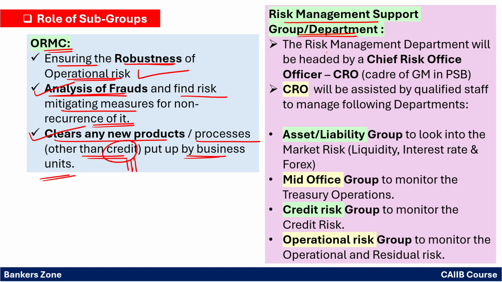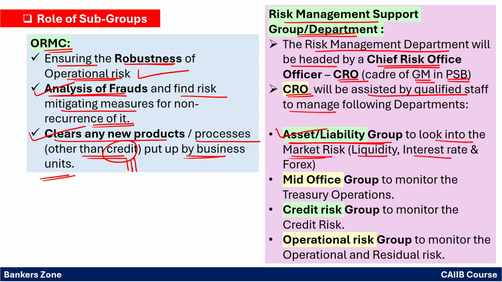So basically, the risk management department will be headed by the CRO, that is the Chief Risk Officer. The Chief Risk Officer should be at the level of a general manager in a public sector bank, not less than that. The Chief Risk Officer will be assisted by different qualified and well-educated skilled staff to manage the department. So first is the asset liability group. That group basically looks into the market risk. It may be liquidity, interest rate, or forex, right?